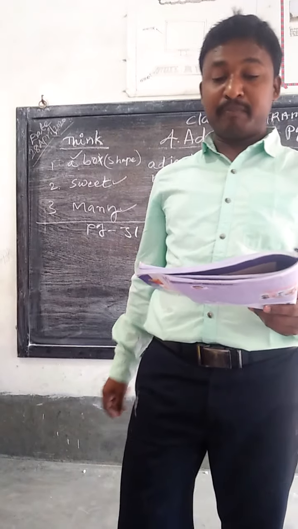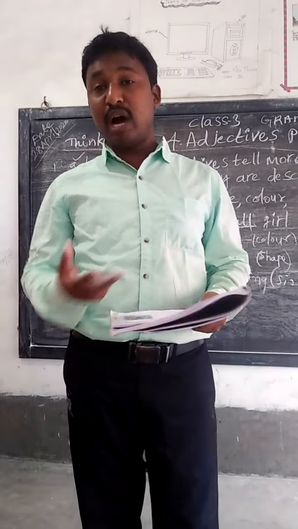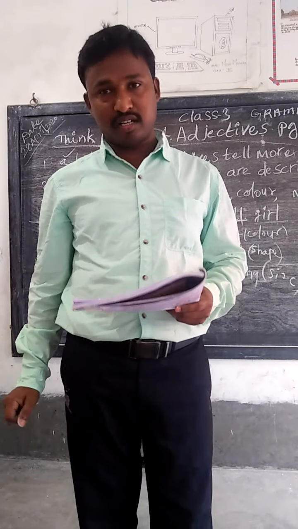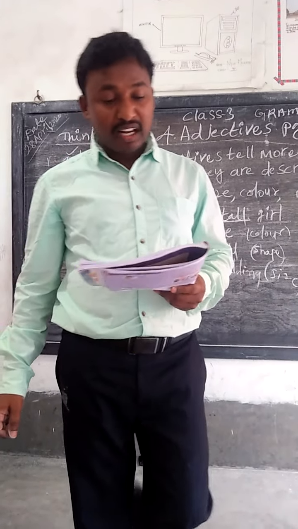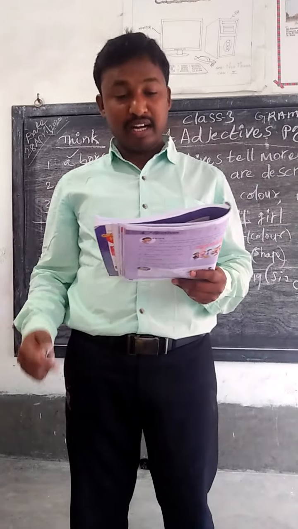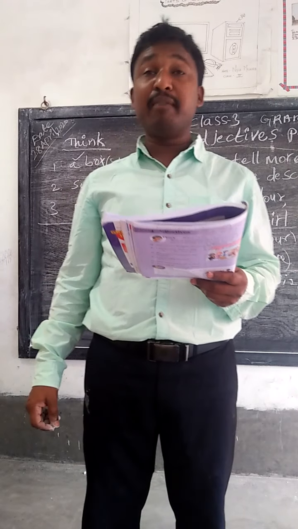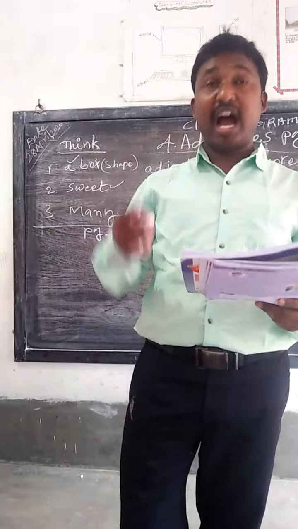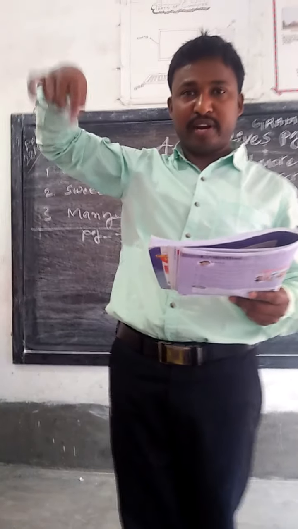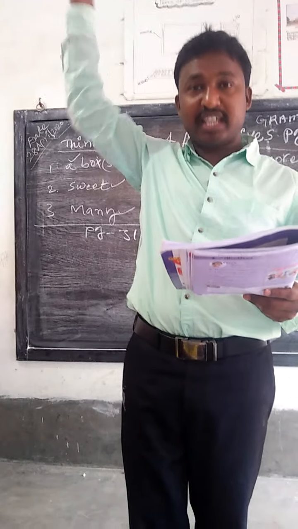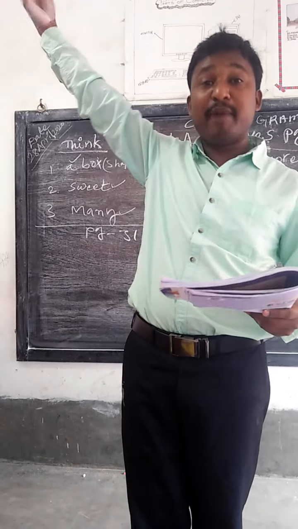So dear children, we have to fill the suitable word in the blank. Okay. In the north of India, there are high mountains called the Himalayas. What type of mountains are we having? High mountains. The Himalaya Parvata we call.